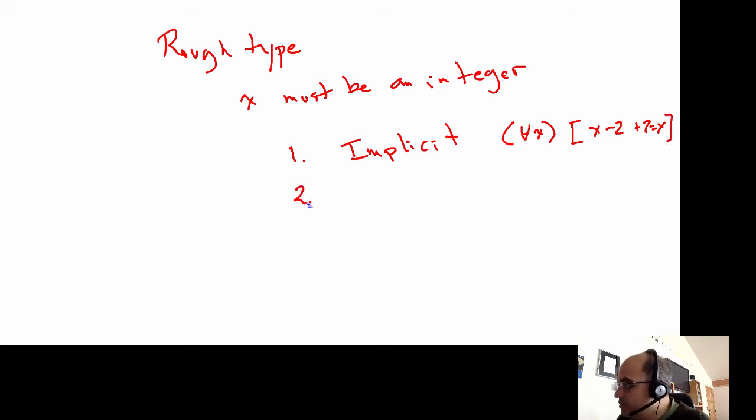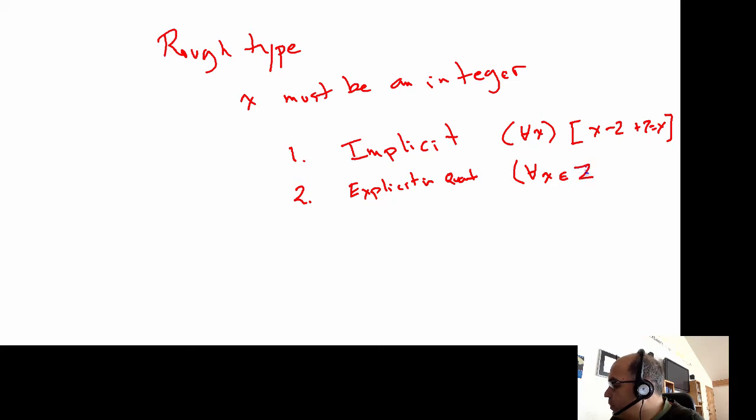Here's another possibility, okay? It can be explicit in the quantifier. And I won't use this very much in this class, if ever, actually, but it's fairly common. You can say for all x, and we write it like this, okay? And we're going to talk more about sets in the next module, but what this means is that x has to be an integer, okay?